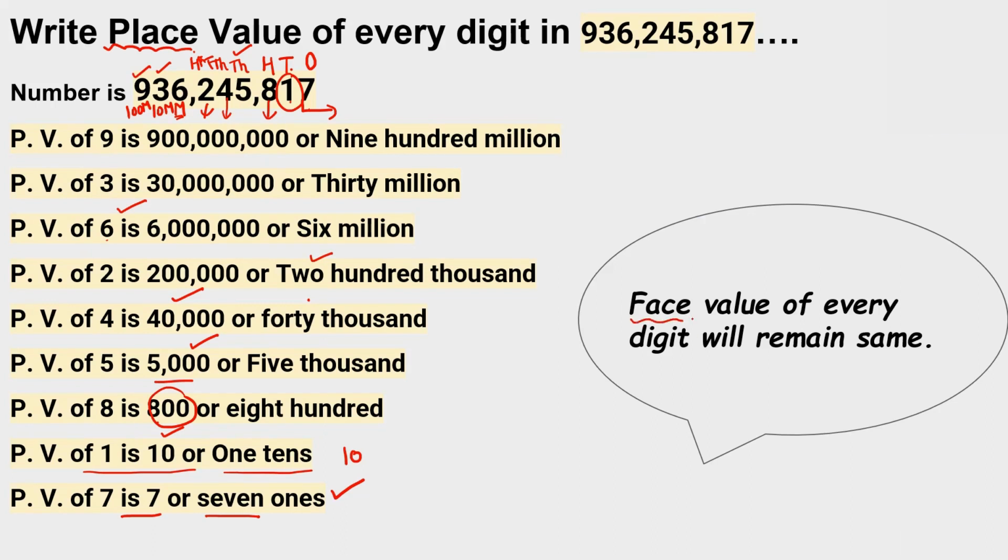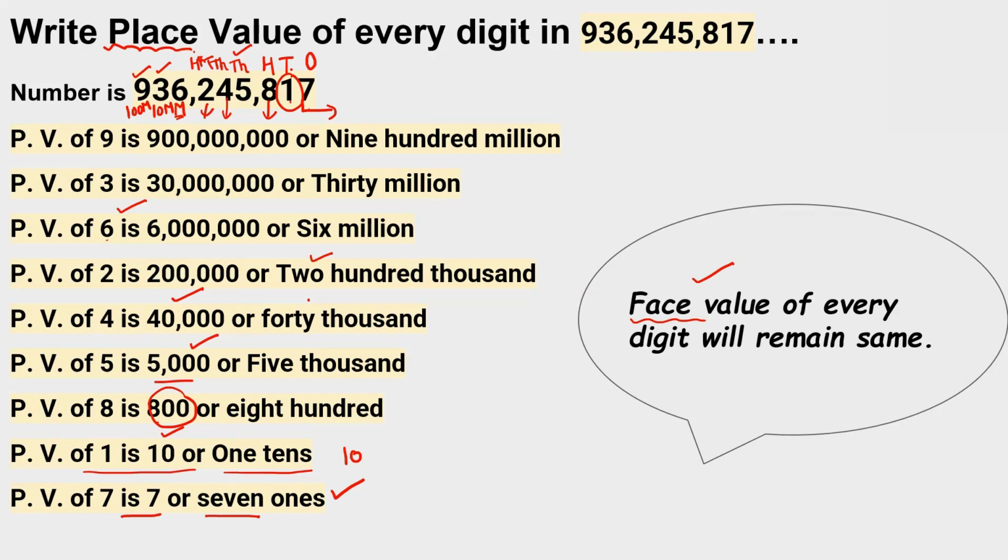Now talking about what a face value is. Look, if I'm staying here or if I go to Singapore, does my face change? No. The face remains the same, no matter where you are going or where you are living. Place value depends on where you are living, so it can change, but our face will remain the same. So the face value of a number remains the same no matter where it is.